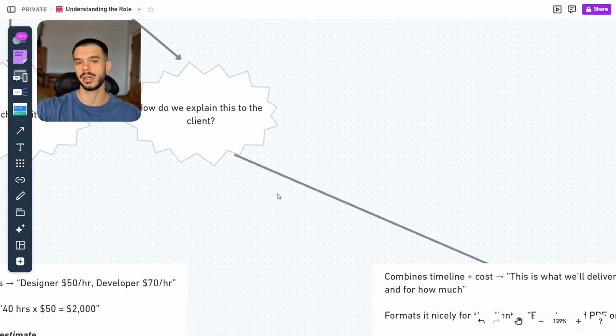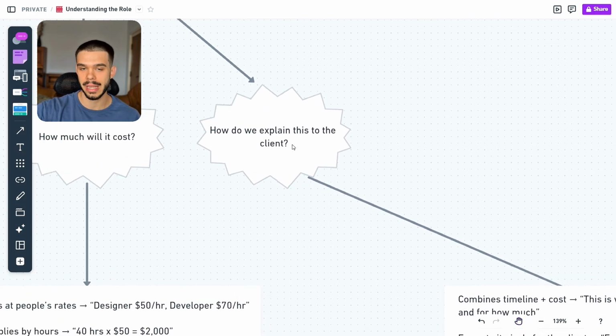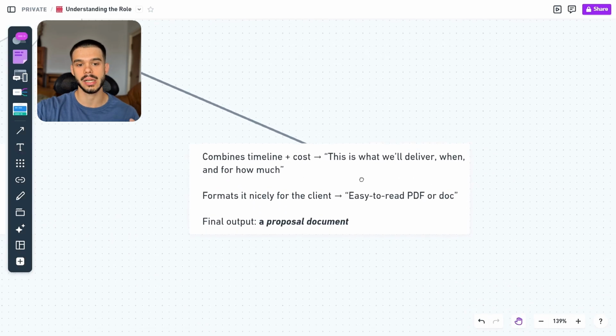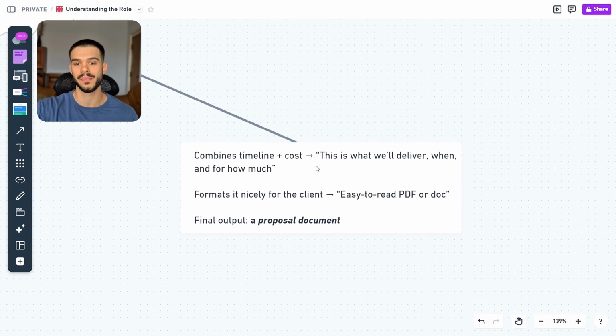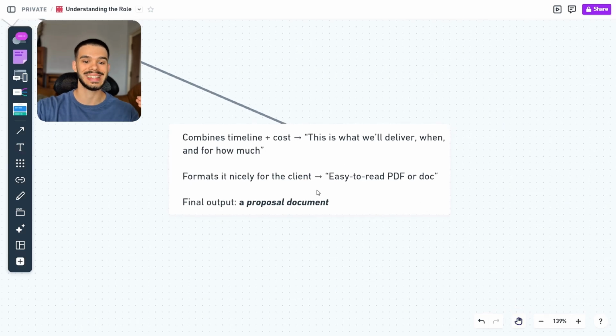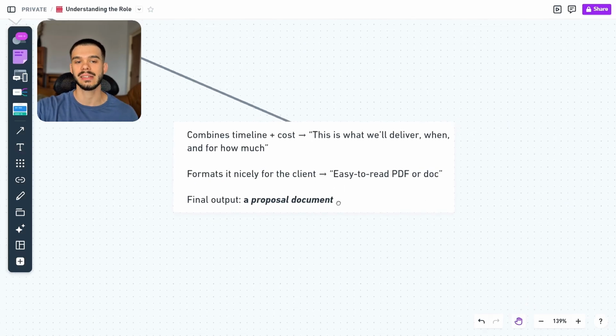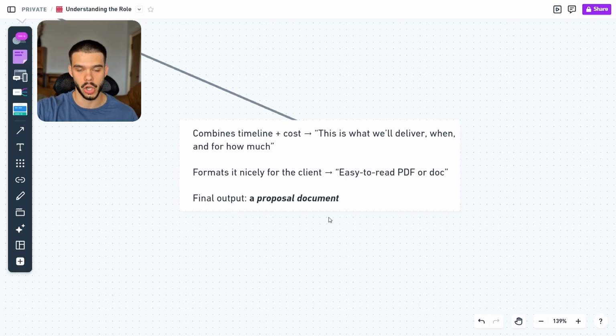And then we have the third question, which would be, how do we explain this to the client? What he does here, he combines the timeline and the cost. This is what we'll deliver, when, and for how much. He formats it nicely for the client, basically an easy to read PDF or doc. And the final output would be a proposal document.